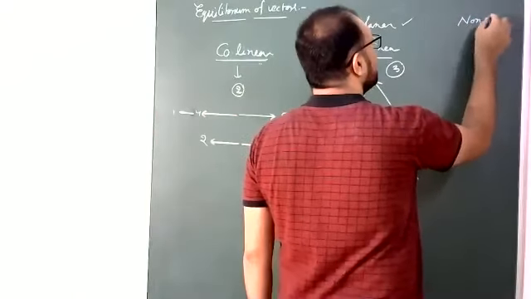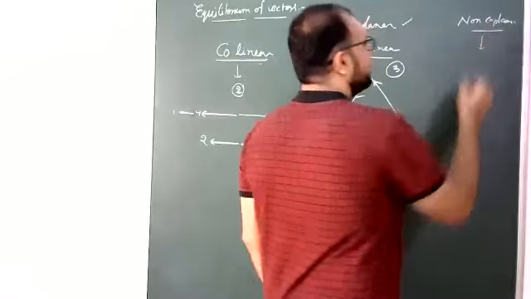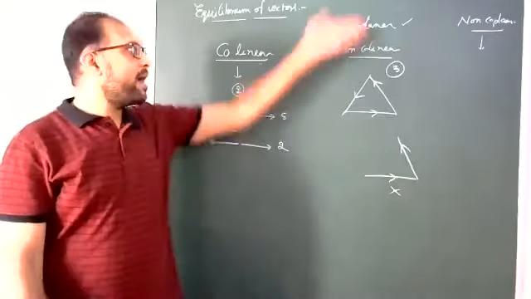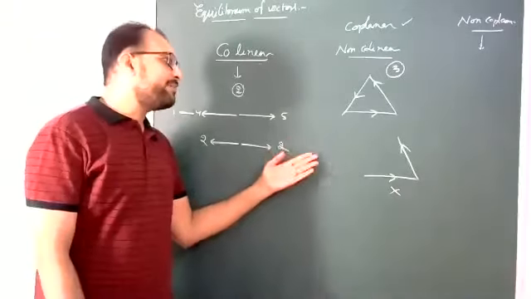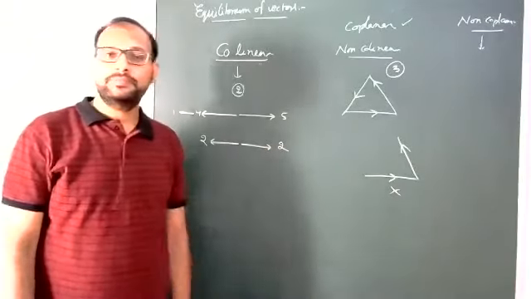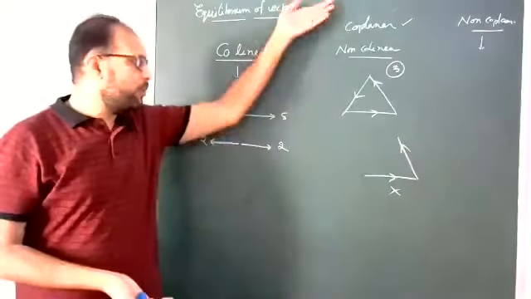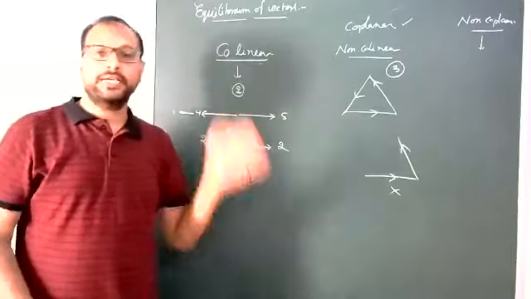Next, come to non-coplanar. Non-coplanar means some vectors are not on the plane of the board, maybe making some angle with respect to the board. That is non-coplanar: not only on the board, they are making some angle with the board also.